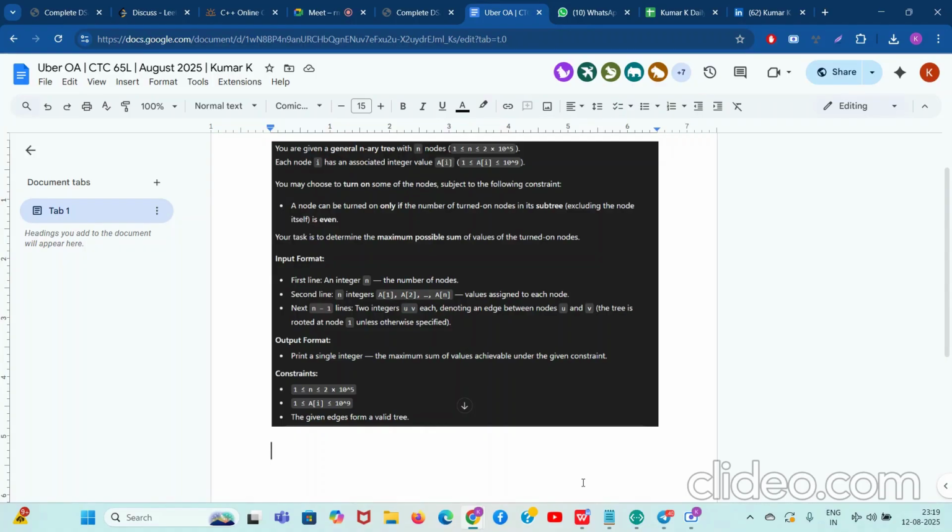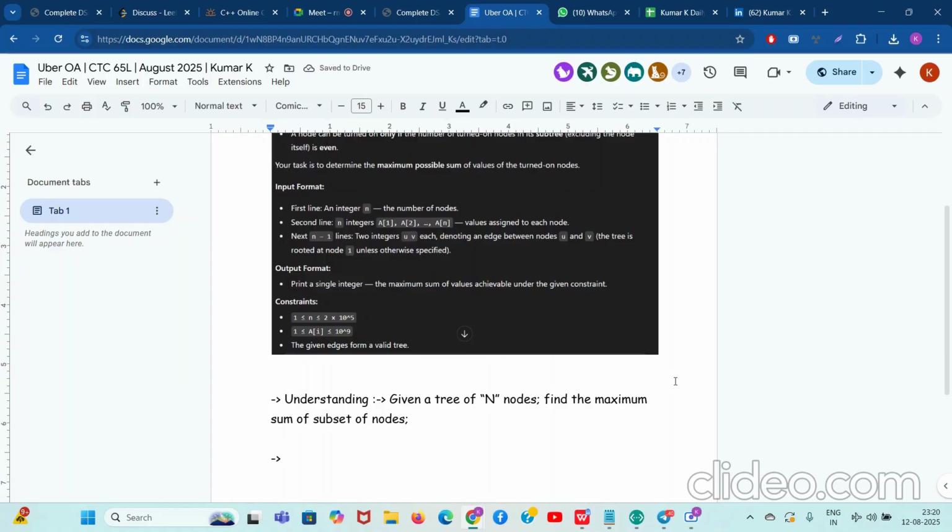So obviously in the online assessments, they ask you hard unseen DSA problems, right? So how to approach this one? This is as per the memory of our student who attended this OA. So we do not have the exact image, but we can try to understand the problem. So what is the understanding of the problem? Given a tree of n nodes, find the maximum sum of a subset of nodes.